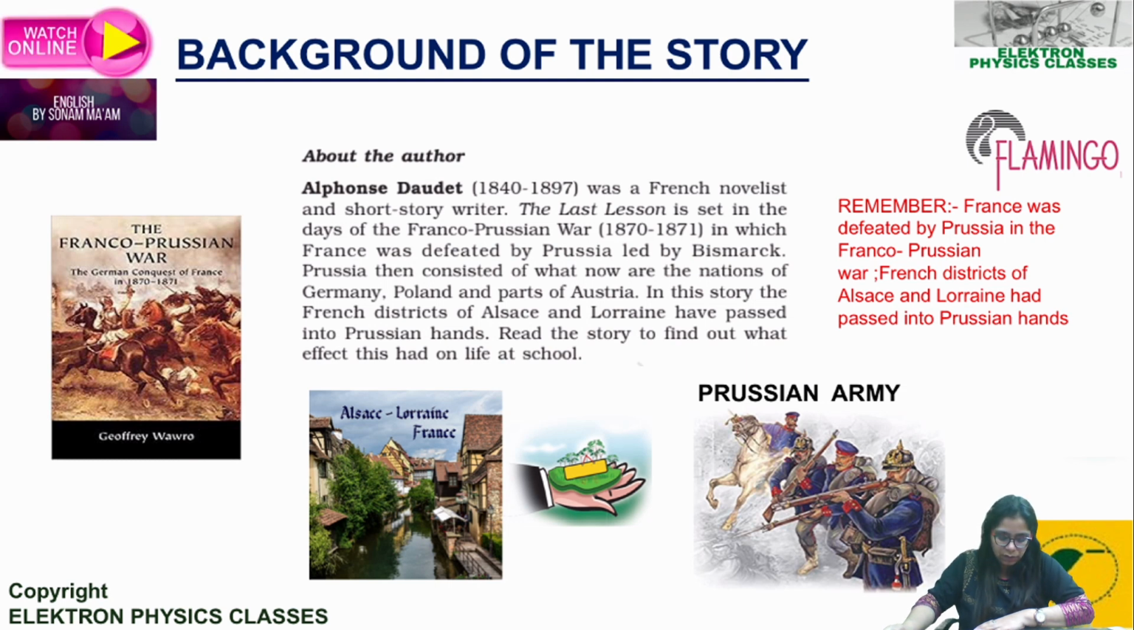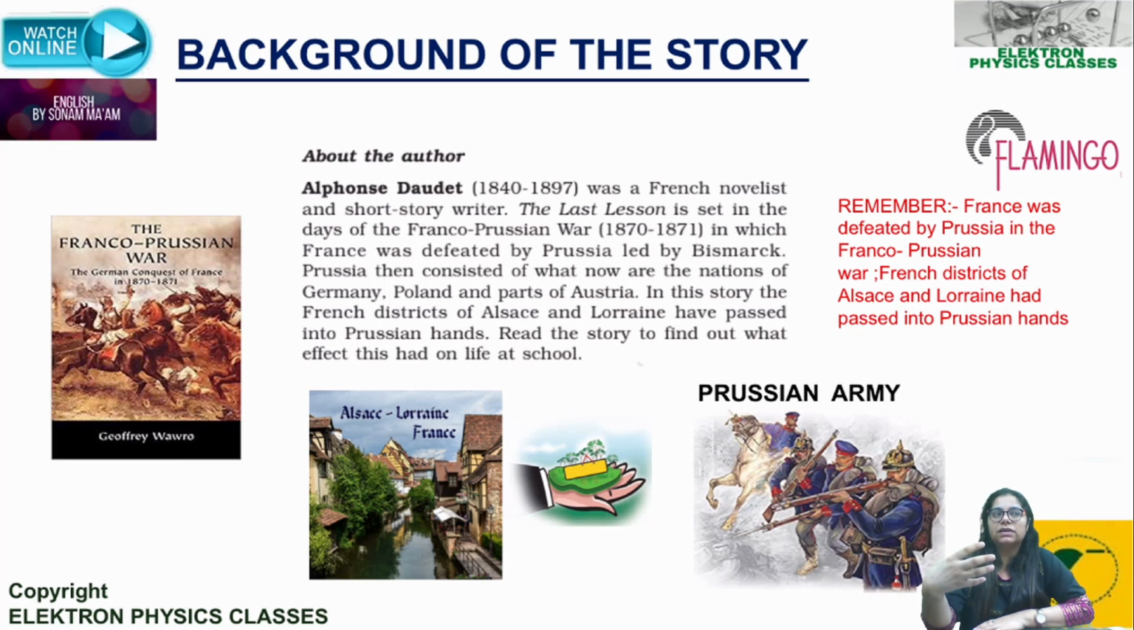Rest of the lines in between we can skip. And finally, in this story, the French districts of Alsace and Lorraine have passed into Prussian hands. Read the story to find out what effects this had on life at school. So basically, I'll tell you what the situation was: this was a period of the Franco-Prussian War, and in this war, France was defeated by Prussia, right?